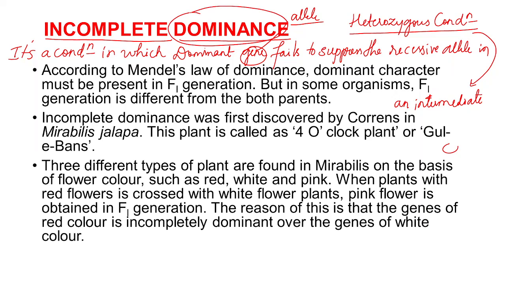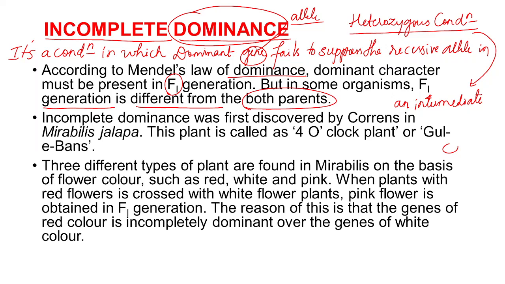See here, coming to the first point. According to Mendel's law of dominance, the dominant character must be present in the F1 generation. But in some organisms, the F1 generation is different from both the parents.